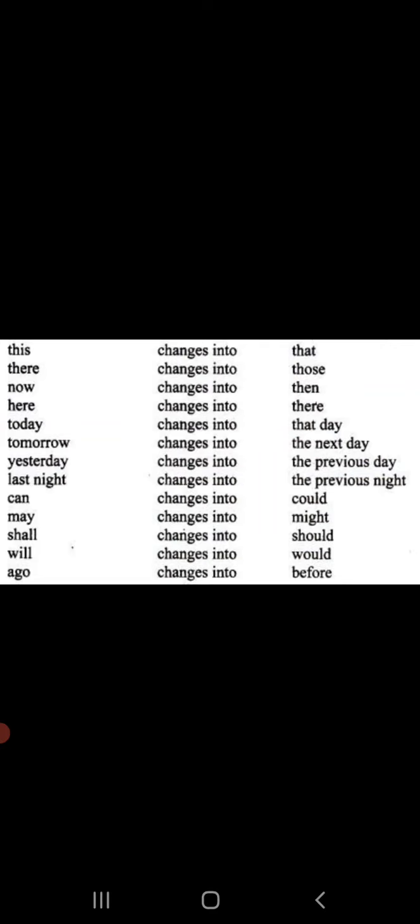Alright, and see the modals. Can will change into could, may will change into might, shall will change into should, will change into would, and ago will change into before.